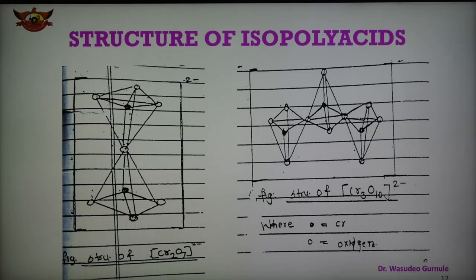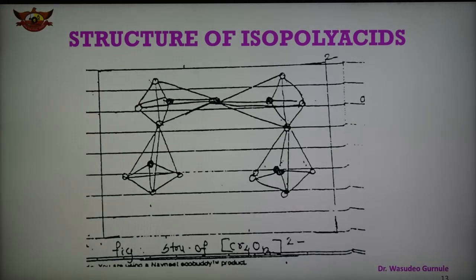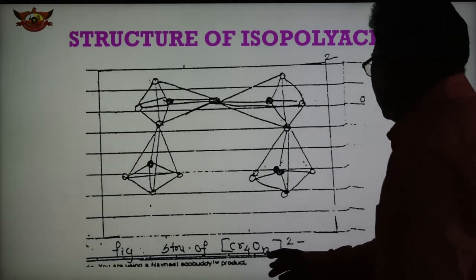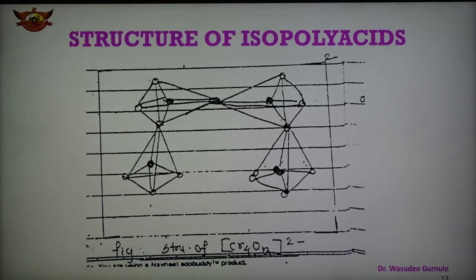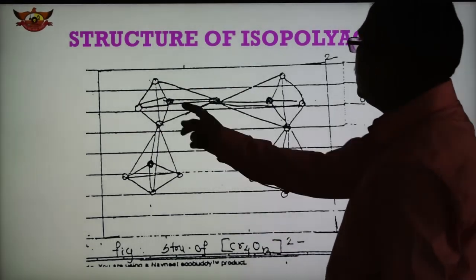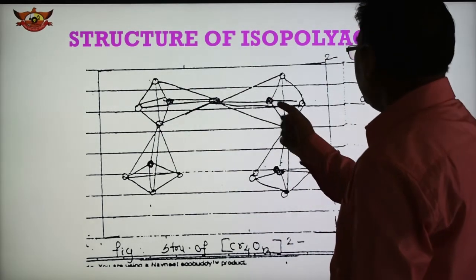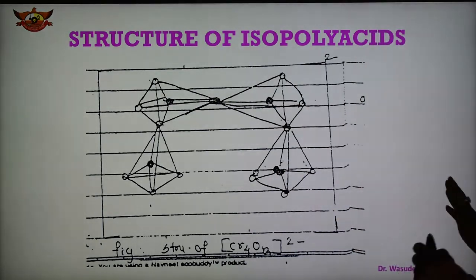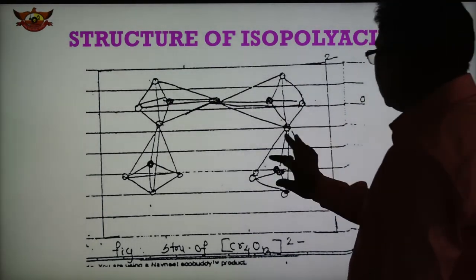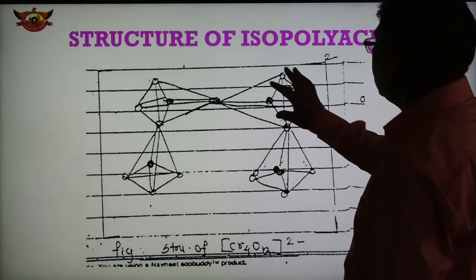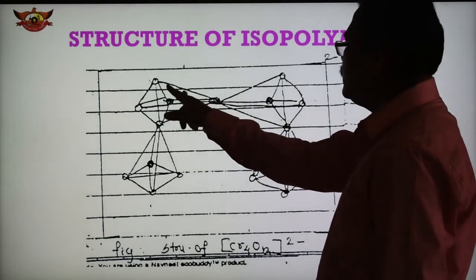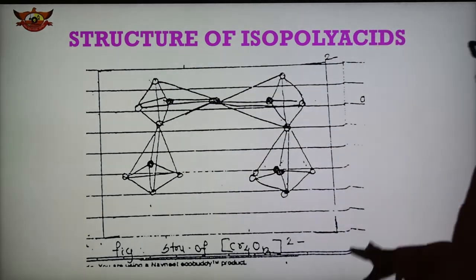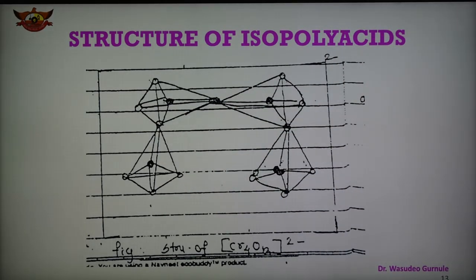Another structure is that of the compound Cr4O13 2 minus. Here four chromiums are present: this is 1, this is 2, 3 and 4, and the remaining are the oxygens. This tetrahedral unit shares a corner with another tetrahedron, and this one shares with this corner. In this way four tetrahedral units are there, and this is the structure of this polyacid of chromium.